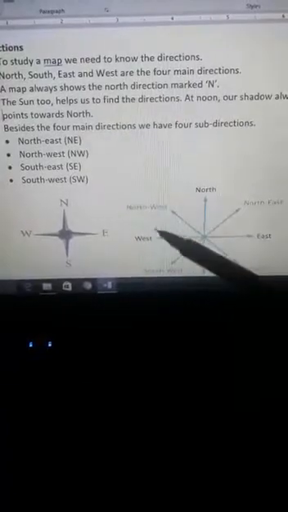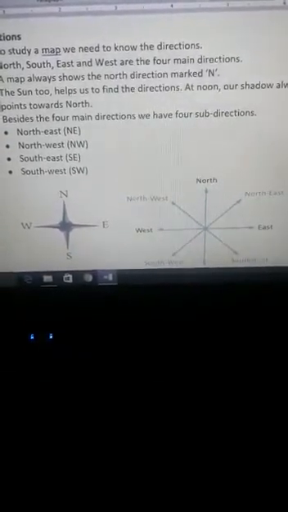Likewise, there are 4 sub-directions. As we can see in the diagram also, these are the 4 main directions: north, south, east and west. We can see the sub-directions also. Now, what is a sub-direction? A sub-direction is halfway between the 2 directions, midway between the 2 directions. You can see in the diagram also.